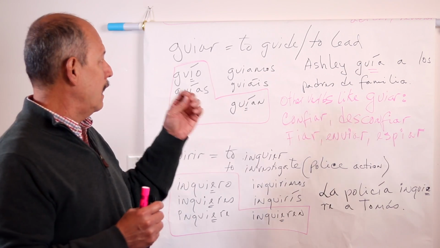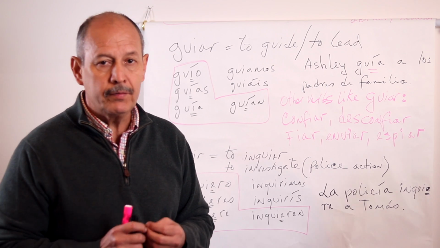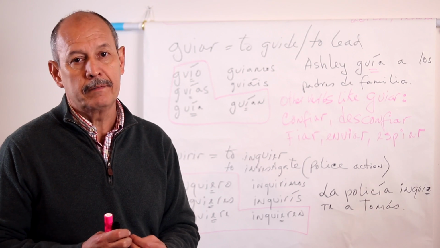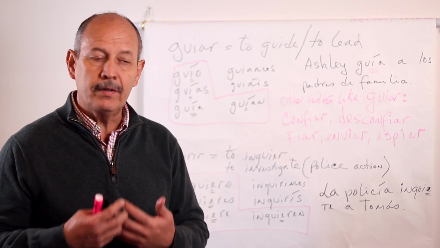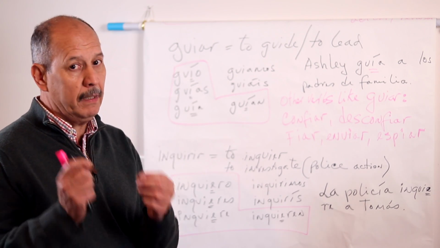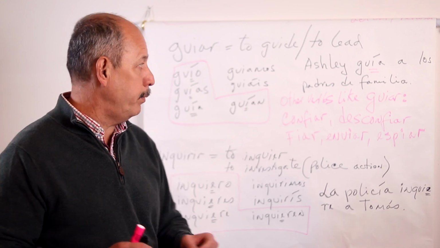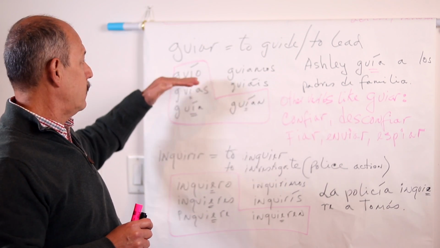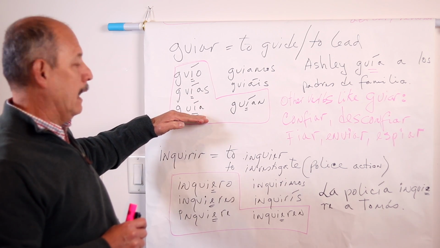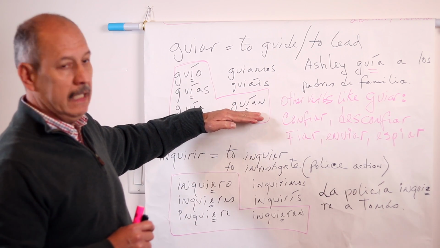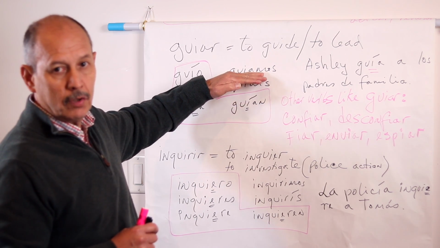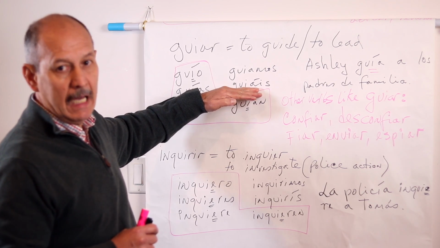Now here, the irregularity is a little bit more difficult for you guys because the irregularity here is only an acento. And I know acentos are difficult for you because in English we don't have acentos. You don't have to put acentos in English, but in Spanish acentos are very important. So how is the conjugation of this verb? Yo guío, tú guías, él guía, ellos guían. And one more time, nosotros and vosotros remain regular. Nosotros guiamos, vosotros guiáis, right?